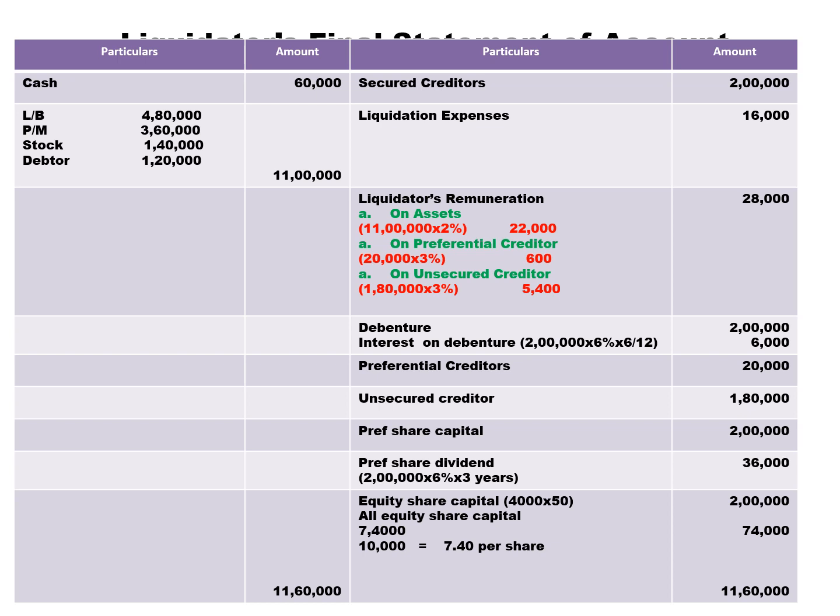So the amount we have is 2,74,000. So we have 2,74,000 total cash available. Now look into the question carefully.